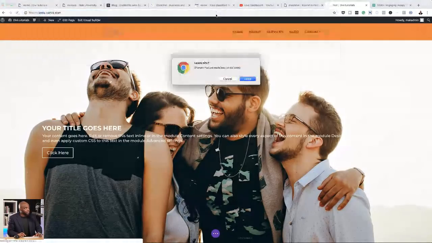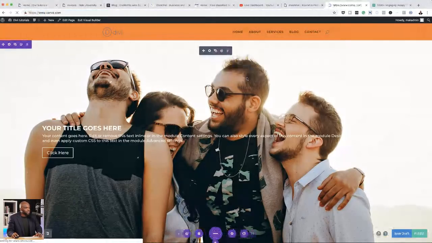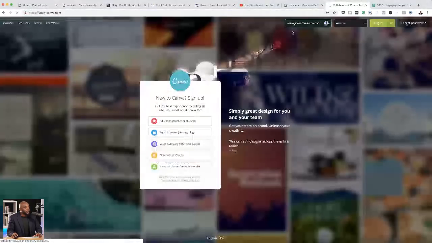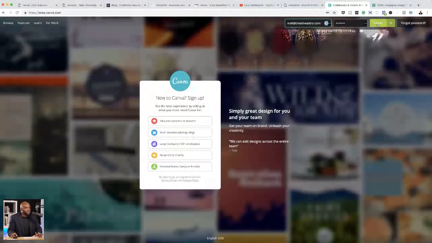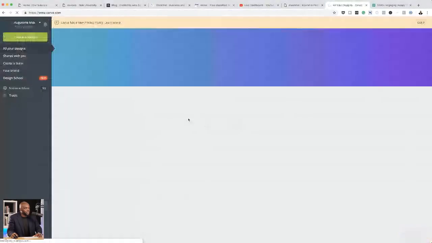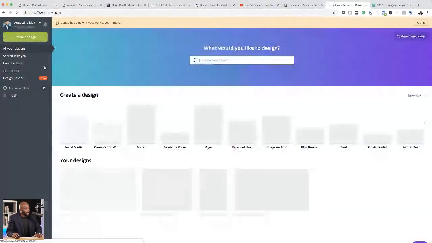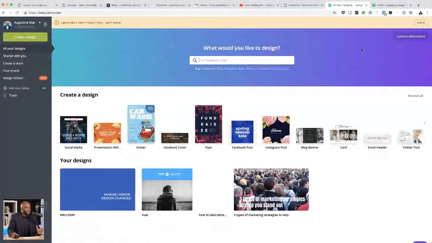So I'll just go to Canva. Okay, so this is Canva. It's actually a very, very good website. You can go in and upload all your images, and it also saves PNGs and all these types of files, just like as we would with Photoshop.